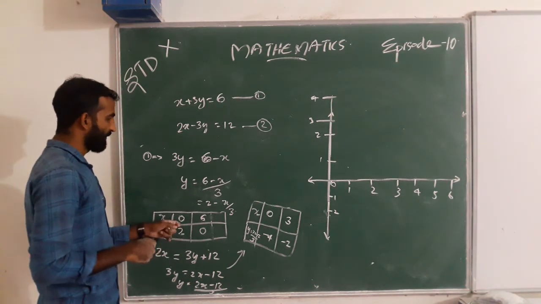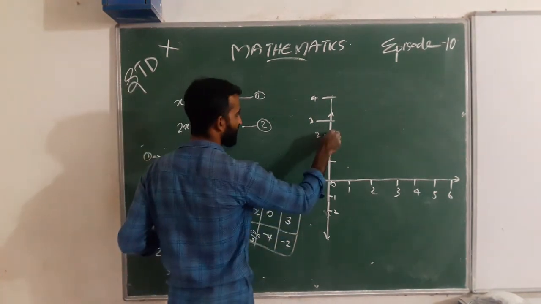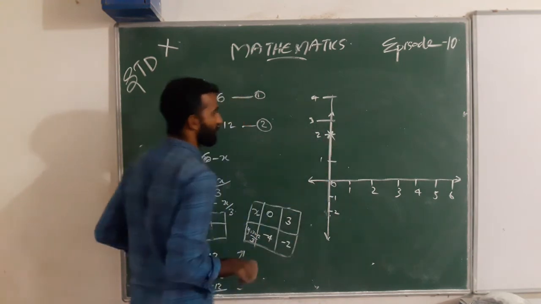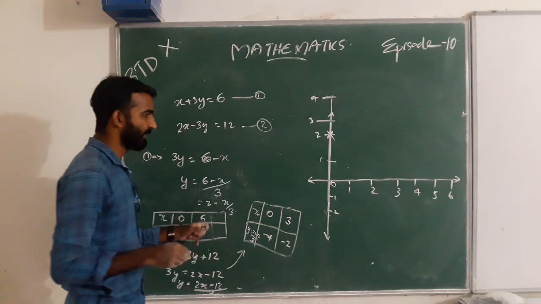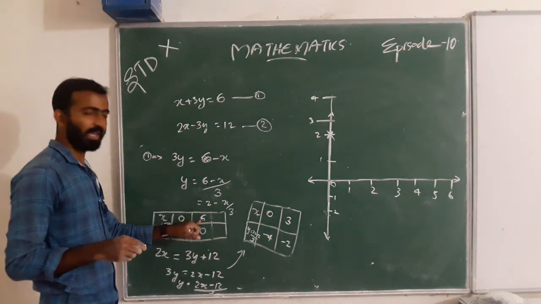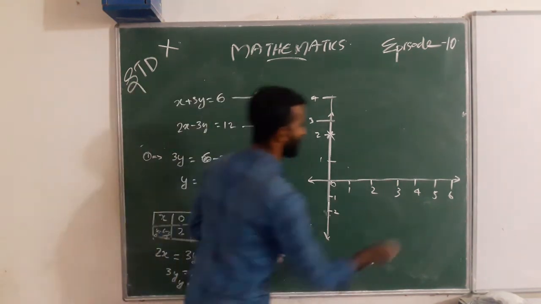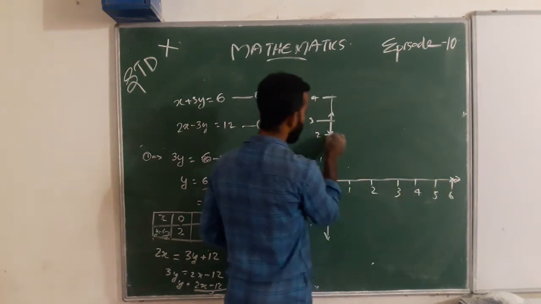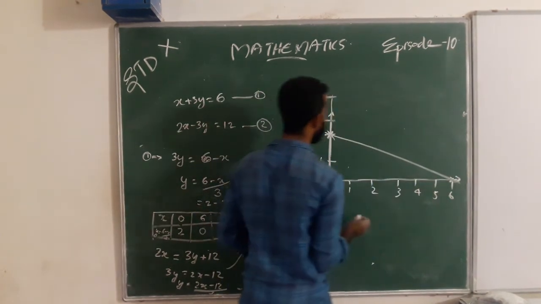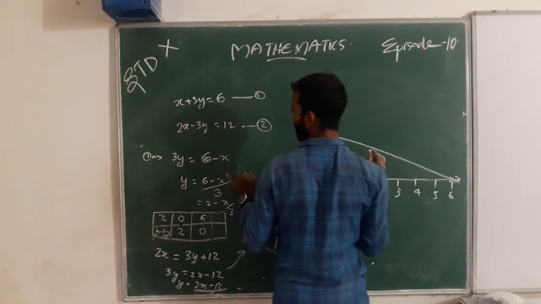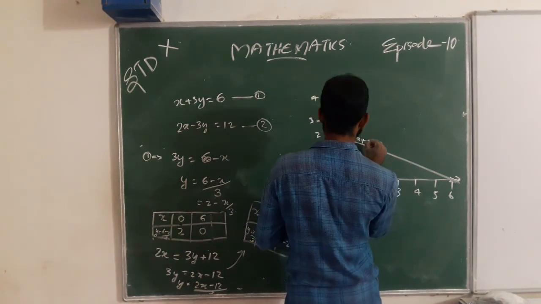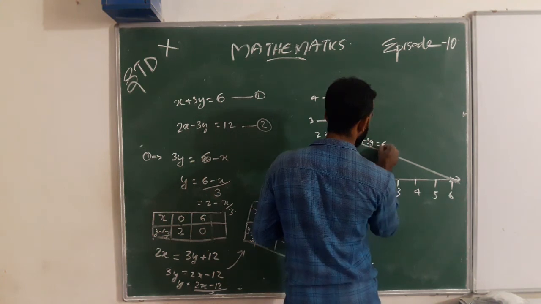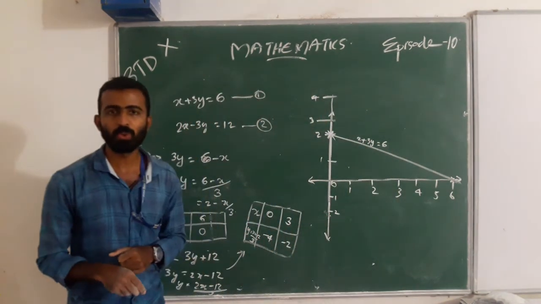When x is 0, y is 2, and when x is 6, y is 0. This line is our first equation, x plus 3y equals 6.